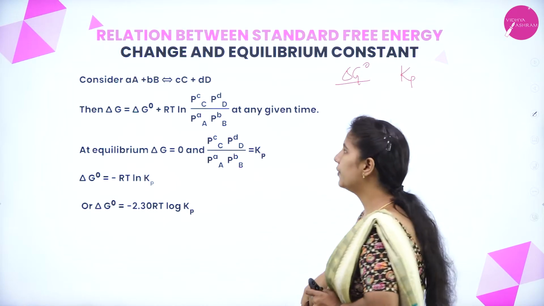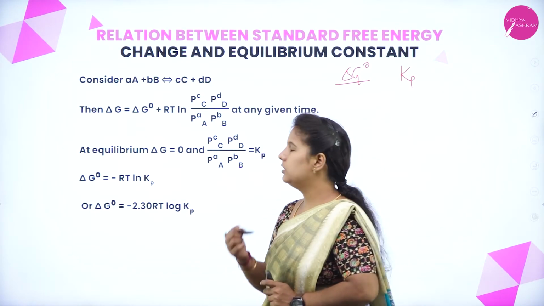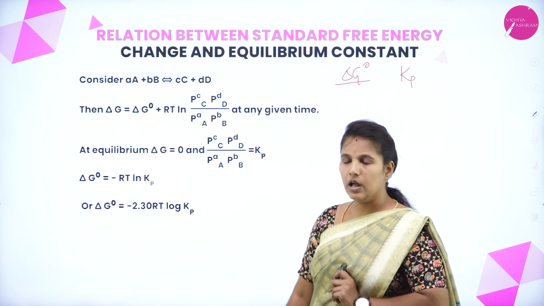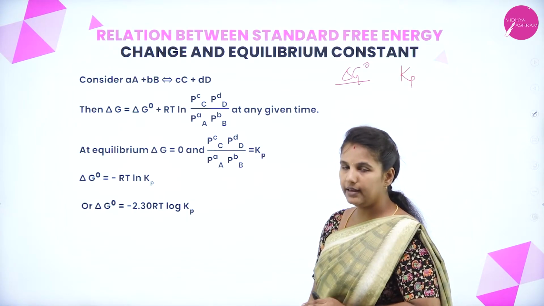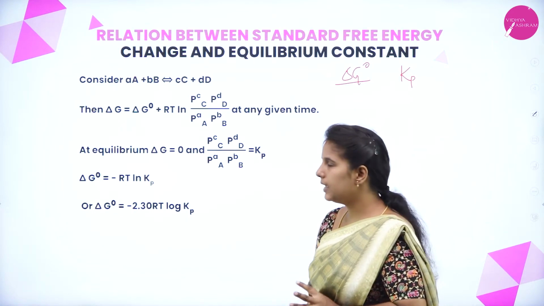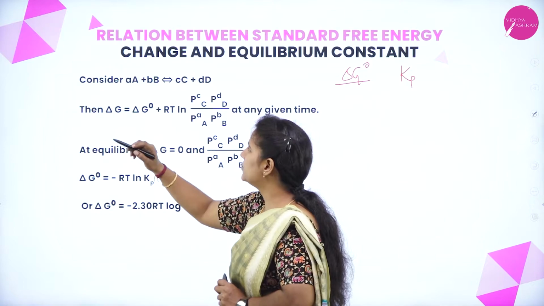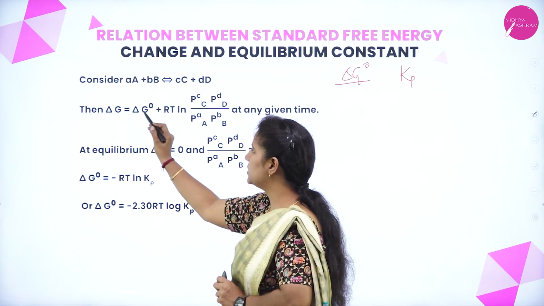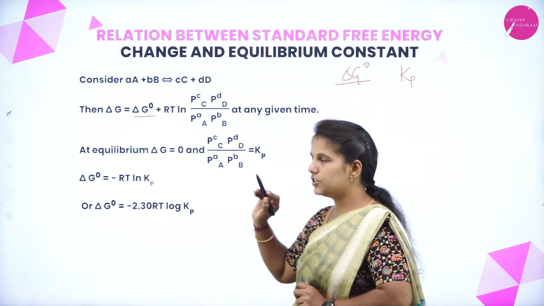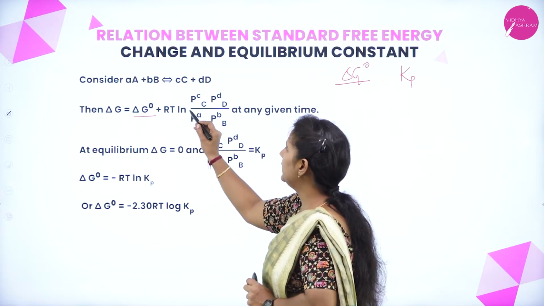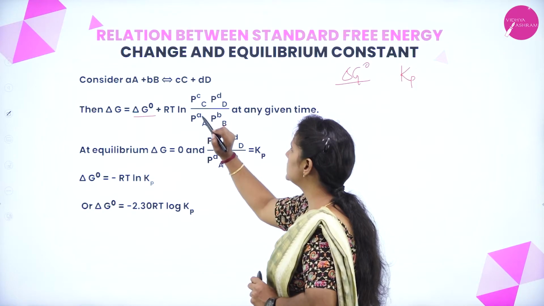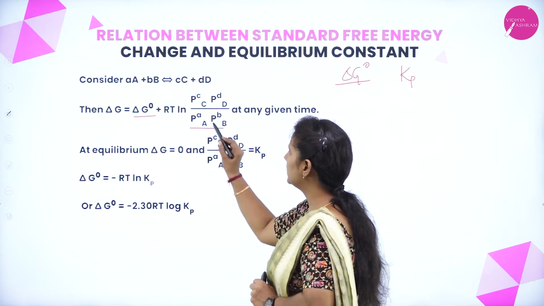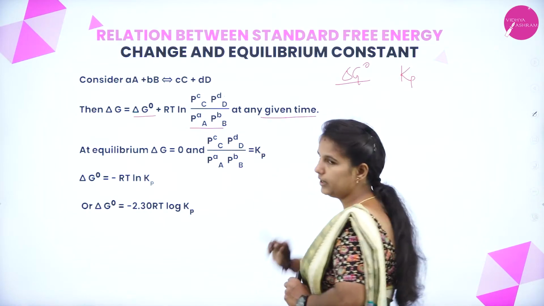We'll see now. I'll consider the reaction where A plus B is giving rise to C plus D. For this reaction, I'm going to write the change in Gibbs free energy. The change in Gibbs free energy for this reaction can be written as delta G is equal to delta G naught, the standard free energy change, plus RT ln of PC into PD divided by PA into PB, because these are the reactants and these are the products at a given temperature.